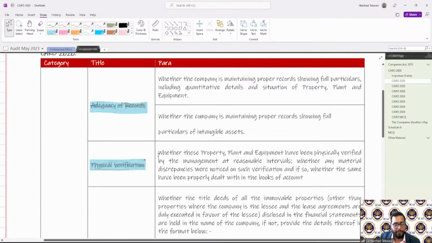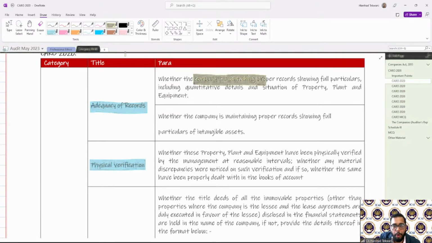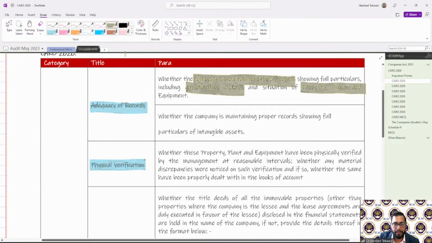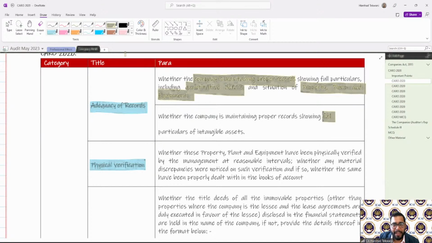Now, what is the adequacy of records required to report? Whether the company is maintaining proper records showing full particulars, including quantitative details, of property, plant, and equipment. Second, whether the company is maintaining proper records showing full particulars of intangibles. So first, I'm talking about PPE, then I'm talking about intangibles.